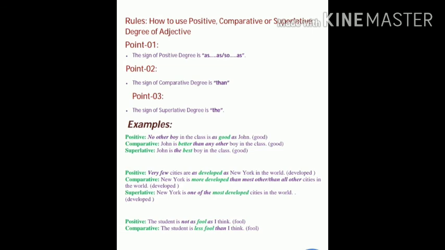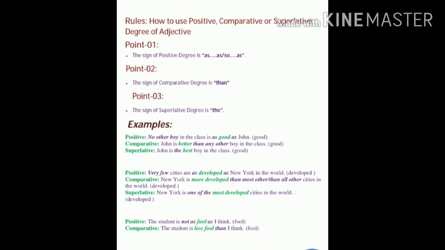And second point is when than is given in the sentence, then we use the comparative degree. And when the is used in the sentence, this the is the sign of superlative degree, then we use the superlative degree. So here are some examples given for you.